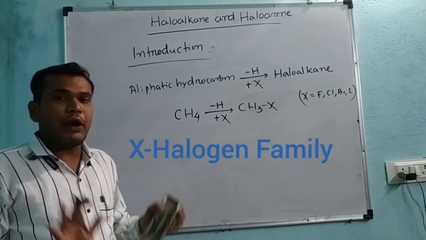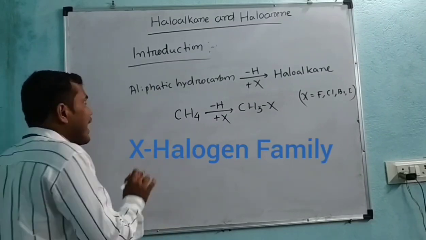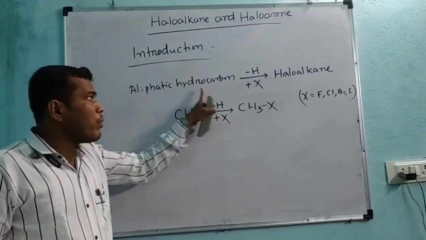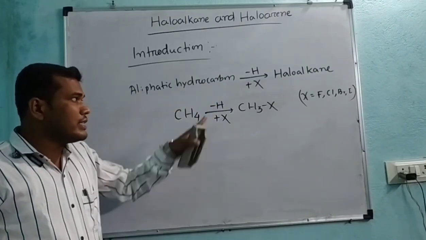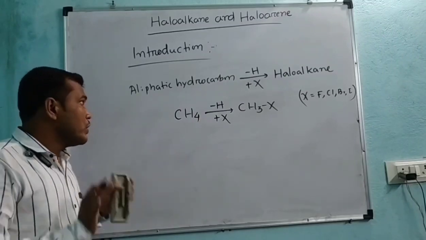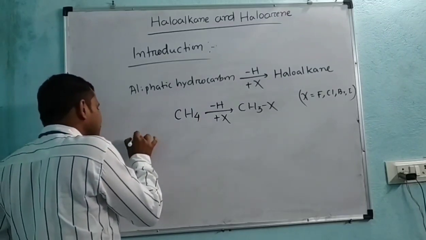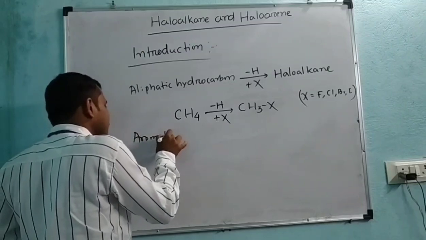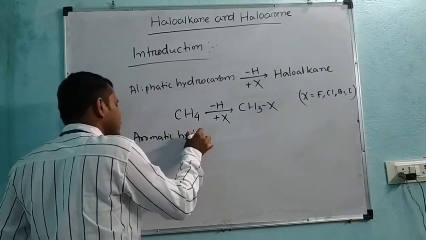Similarly, what is haloarene? If a hydrogen atom of an aromatic hydrocarbon is replaced by halogen, then it is called haloarene. So let us take an aromatic hydrocarbon.